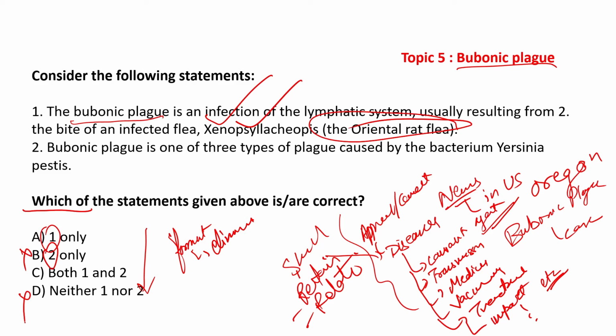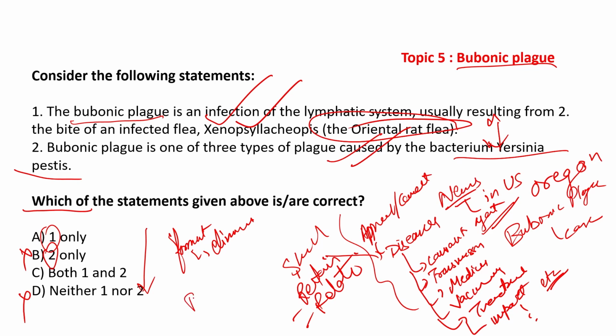Now let us look at the second statement. Bubonic plague is one of the 3 types of plague caused by the bacterium Yersinia pestis. Like I said, it is one of the 3. That is again correct. 3 types of plagues can be caused by Yersinia pestis.